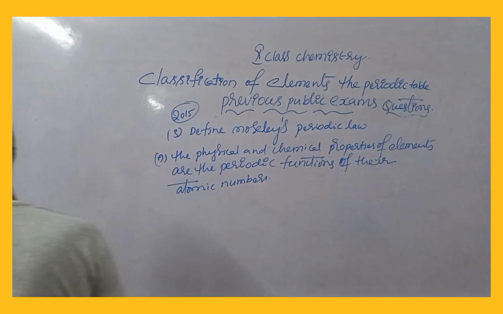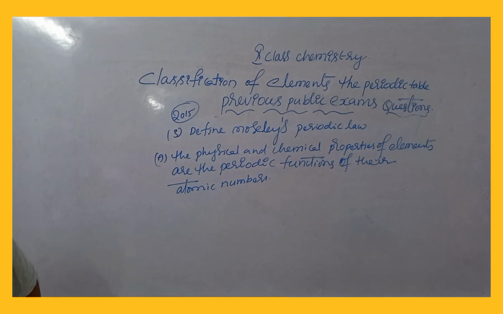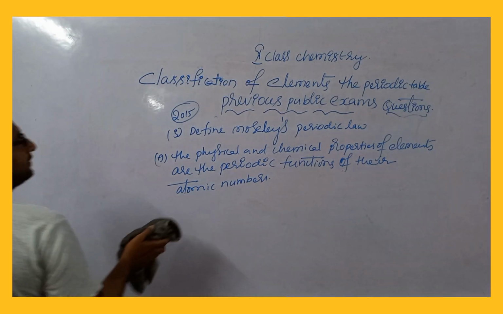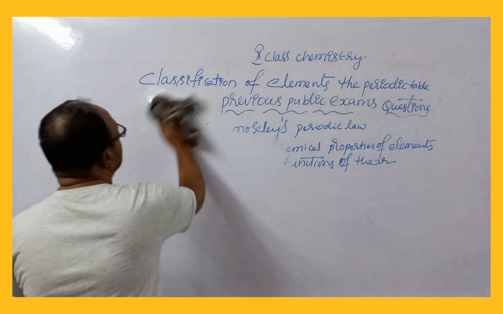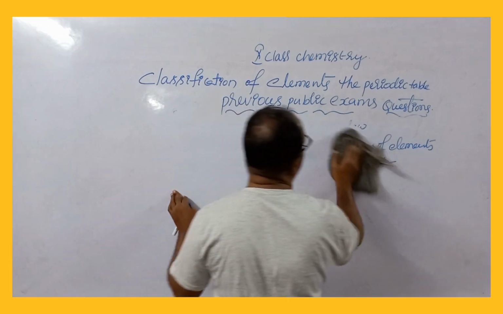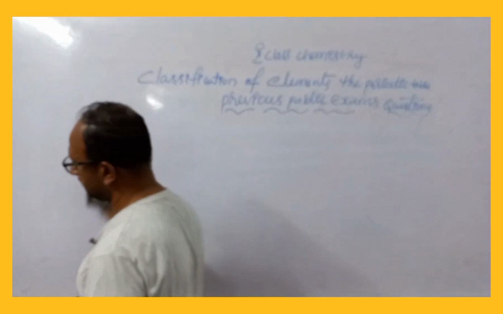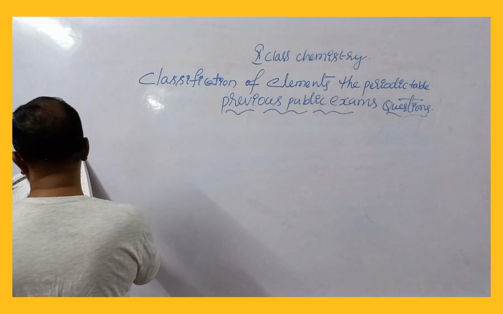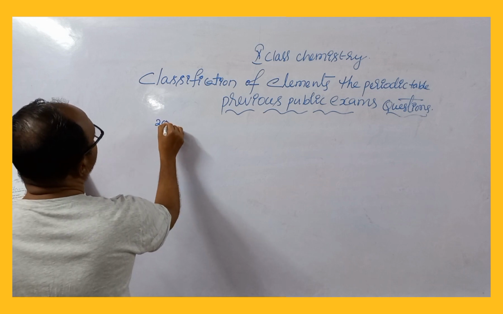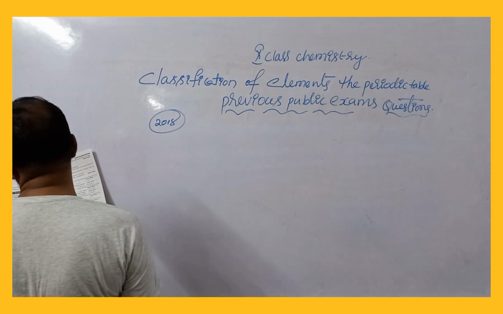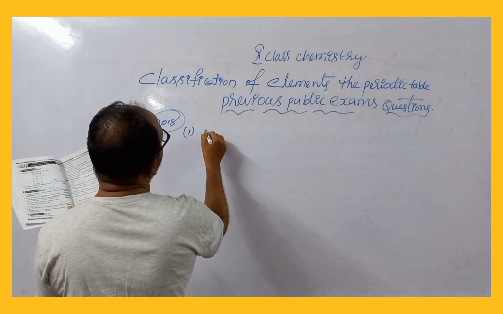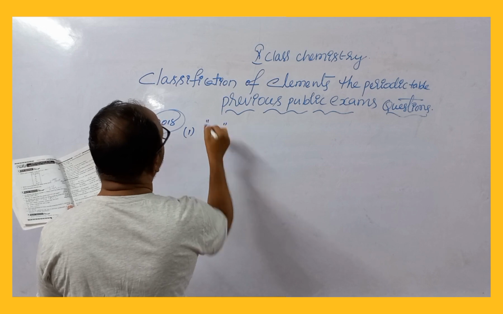So this is in 2015. Now what about 2 marks questions, students? Two marks questions that came in public examination, in June 2018: an element has atomic number 17.